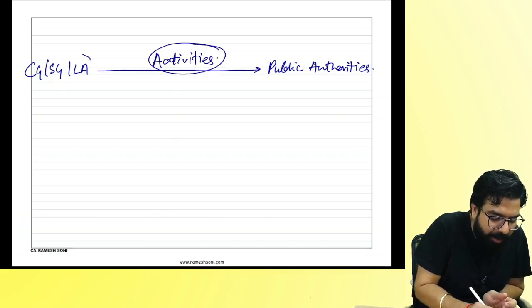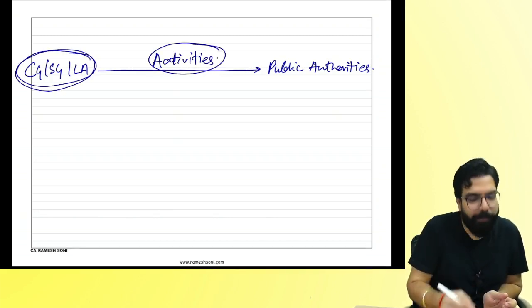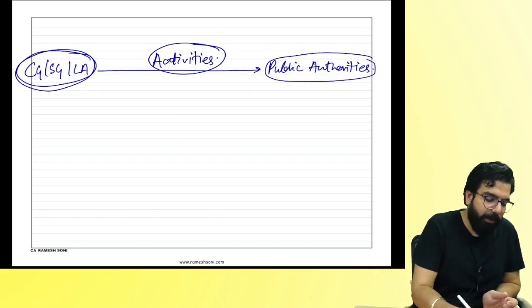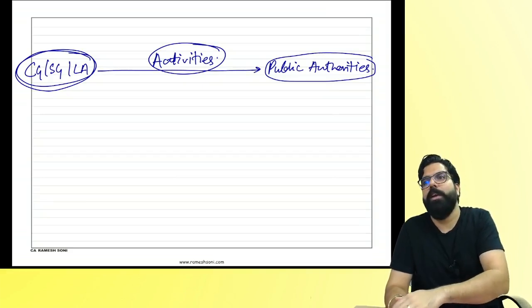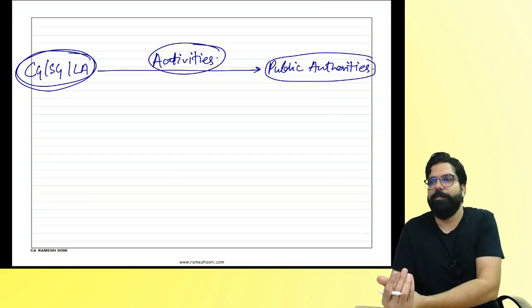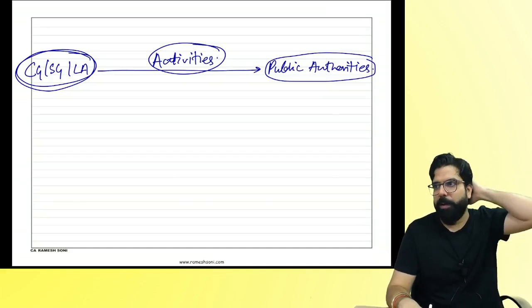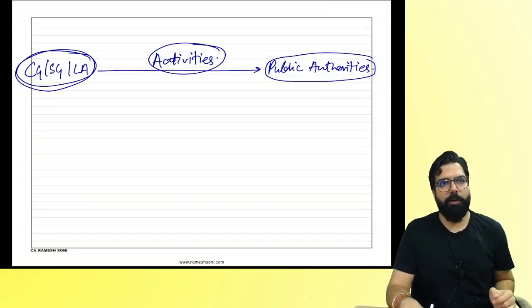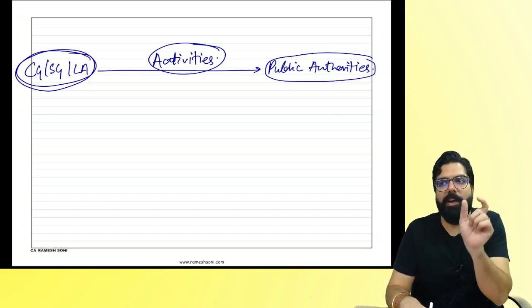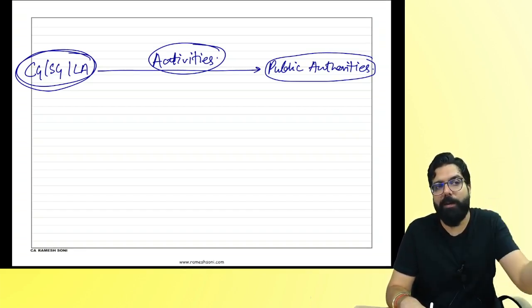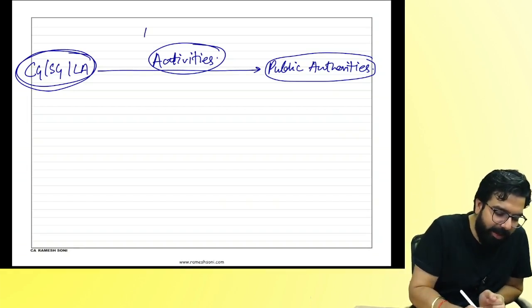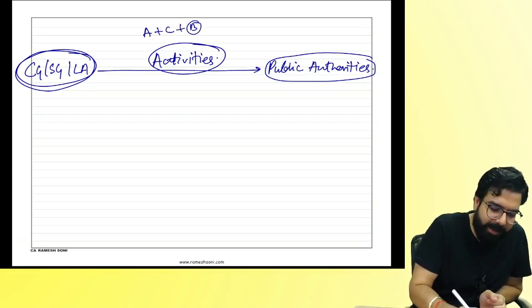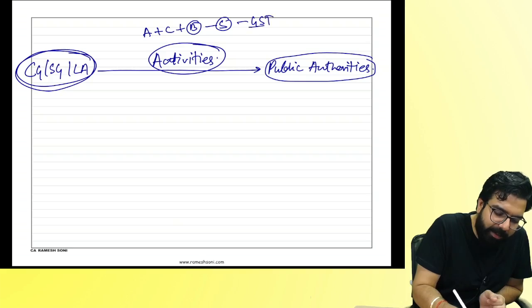Those activities which are done by central government, state government, local authority for the public, you know what? When you see business ka definition, you will see that central government, state government, local authority doing anything for the public is also business. People who have read it at home, did you try reading business ka definition? That is also business. It means activity for a consideration. If it falls in the business definition, then it's a supply. They should also charge GST.